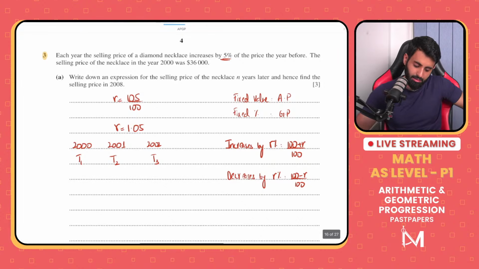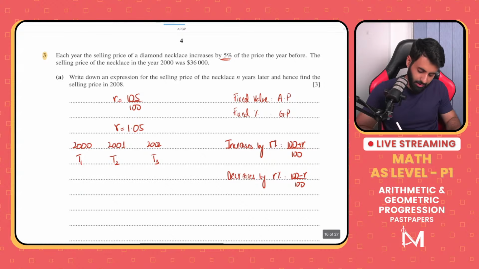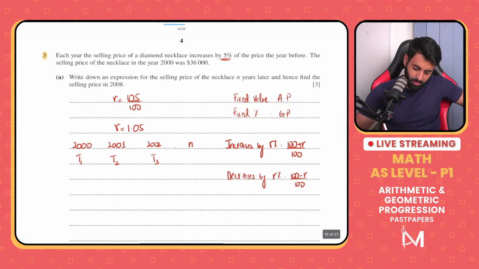The selling price of the necklace in the year 2000 was $36,000. So what is the formula for calculating the general term? This is what you have to find out: the price n years later. Okay, so the first year the price is going to be 36,000.